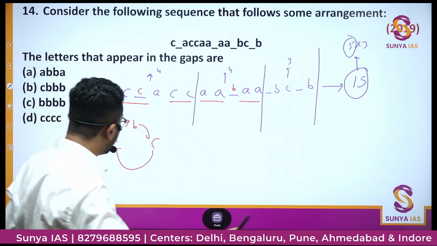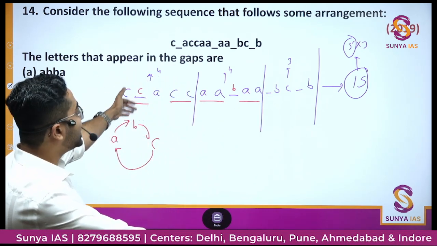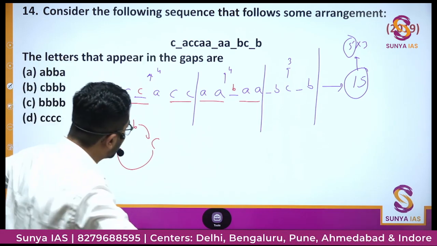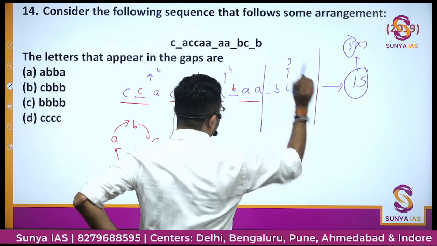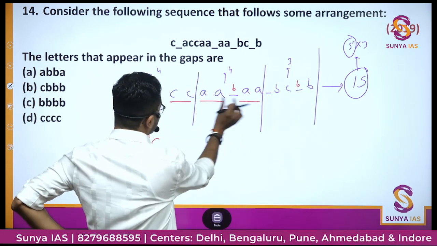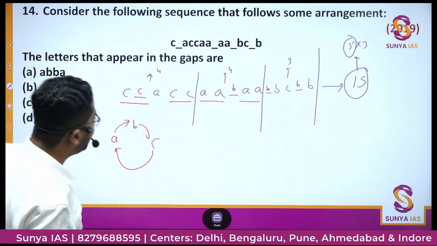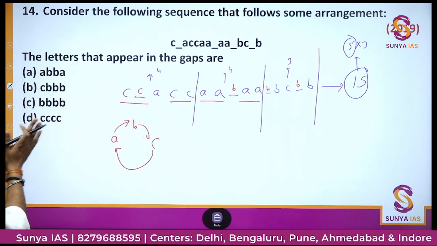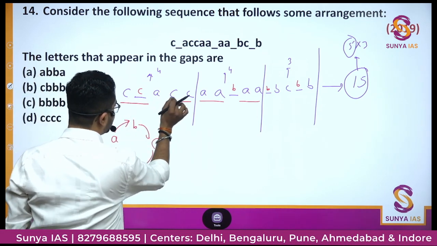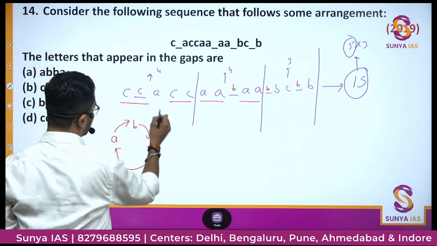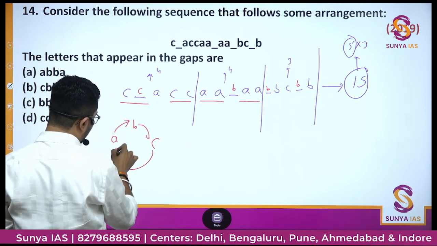Acha. Now we'll apply the same principle in the third group and we see whether the pattern is getting followed or not. Okay, very nice. So here these two terms are equal, then here must be equal B. Here also these terms are equal, here equal, then here also it will be equal. And now we see, we have got our series. Now we see whether this is correct or not. So we just see CC, A, CC, CC, A, CC. Nice. Now we see that after C, A is coming.